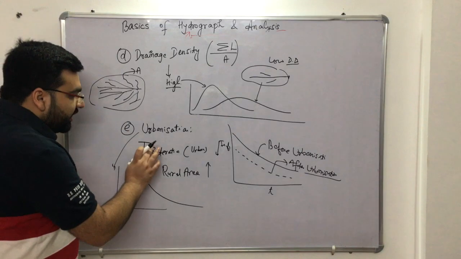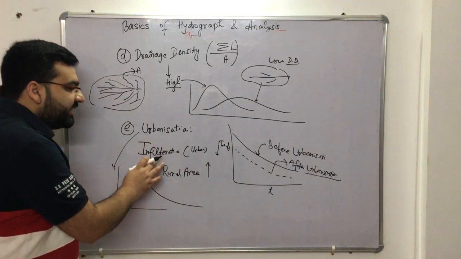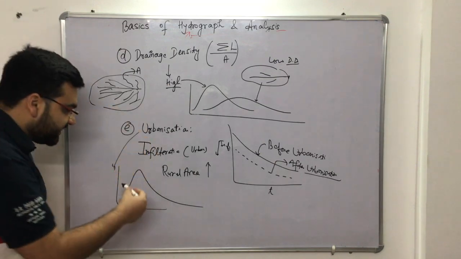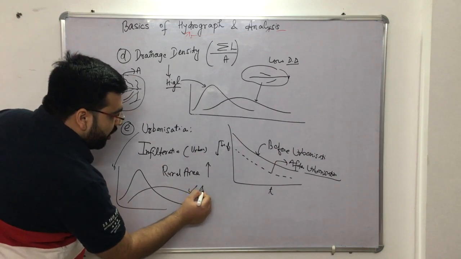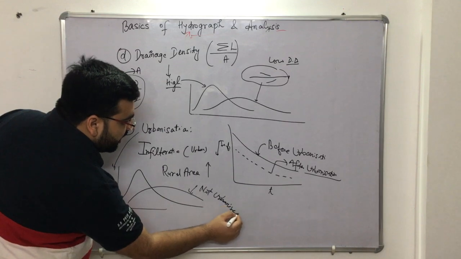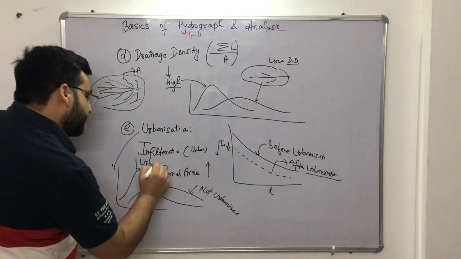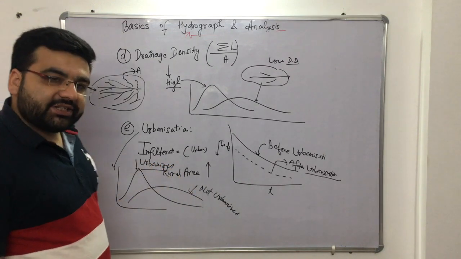Why? Because a lot of area has been urbanized, which means infiltration will be very low. If it had not been urbanized, your graph would have been like this. So this is for not urbanized, and this is for urbanized.